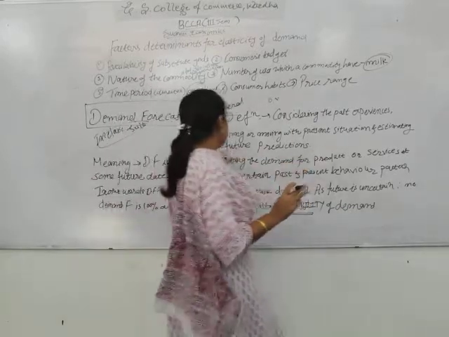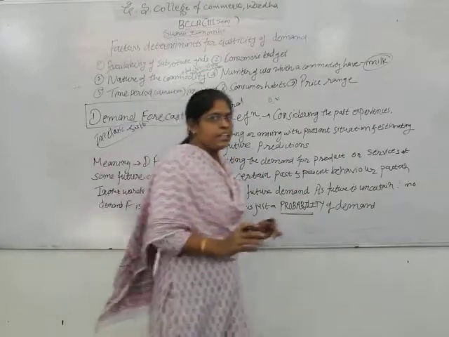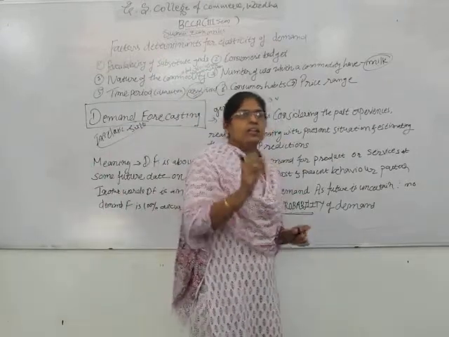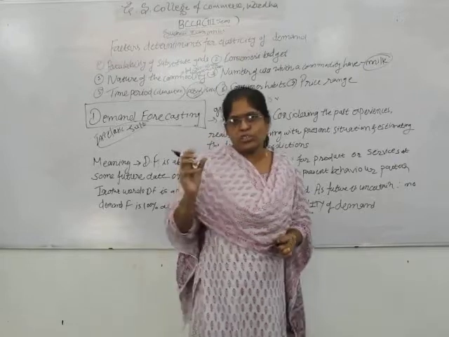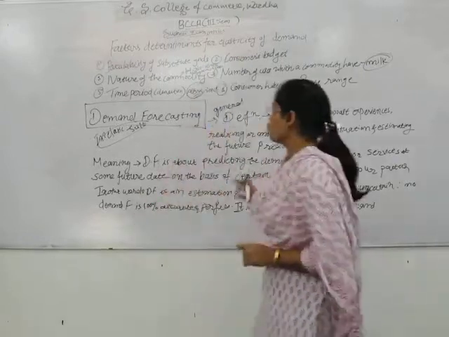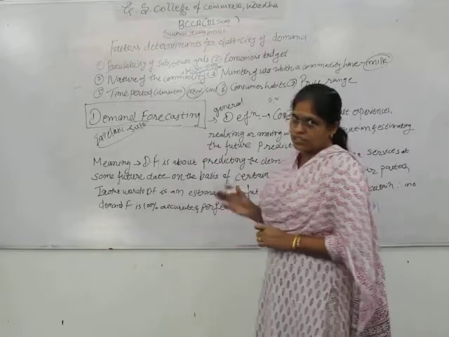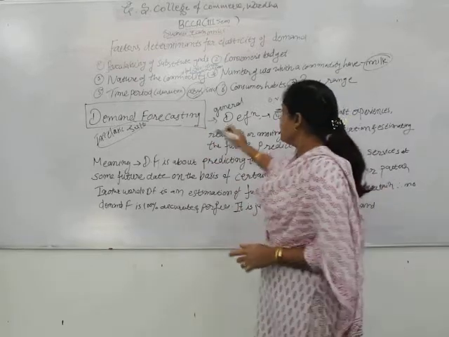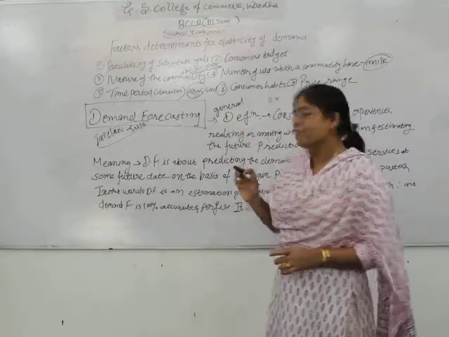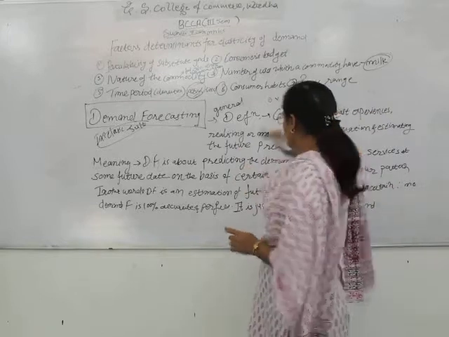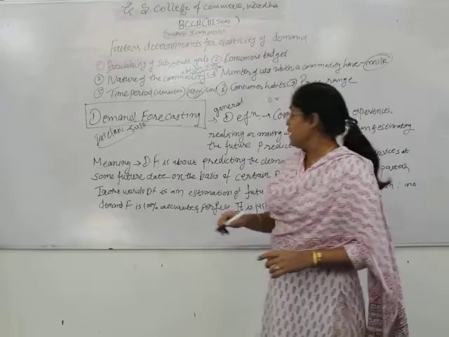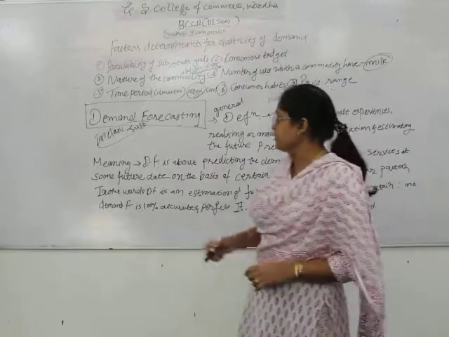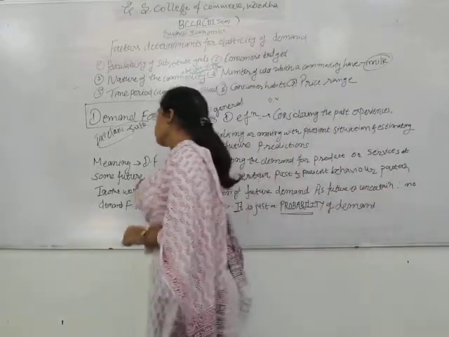So estimating the future predictions related to that commodity, related to a product in which the producer is dealing. So this is demand forecasting. Clear? So the general definition we have seen is that considering the past experiences, realizing or moving with the present situation and estimating the future prediction is known as demand forecasting.